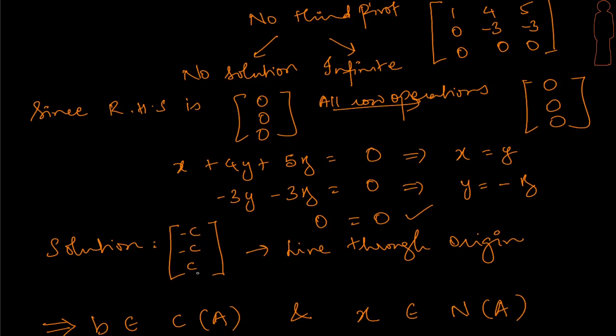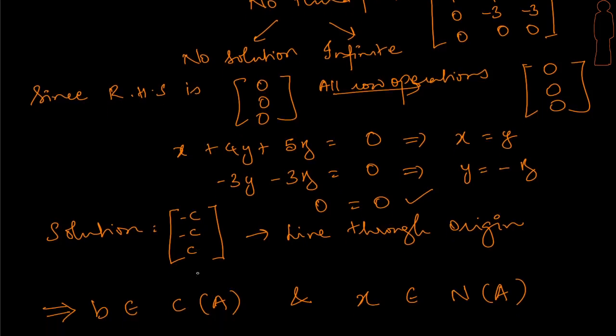So in summary, what are we learning? Of course we looked at a brief idea of vector spaces and subspaces, but more importantly, when we have a linear system of equations like Ax equal to b, we find b is related to the column space, while x is going to be related to the null space, right? Of course that's for Ax equal to 0, but we are going to see the benefit of it. We are just talking about the relation: b is related to the column space, while x gets related to the null space.